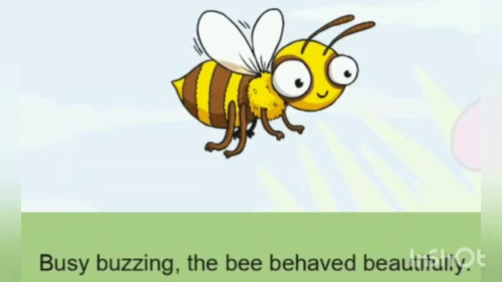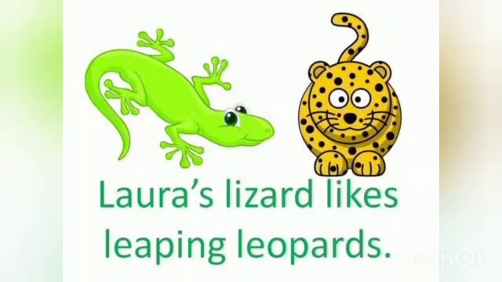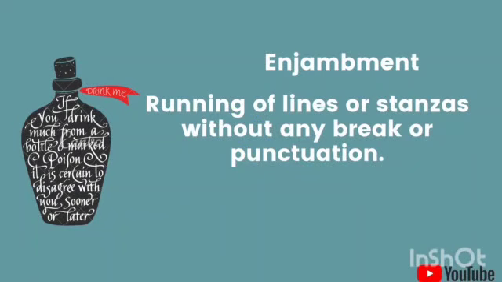The next sentence, Laura's lizard likes leaping leopards. Again the sound of l is being repeated, and obviously l is also a consonant, and sh was also a consonant, and then the other one, that was b, was also a consonant. So by far, alliteration is the easiest literary device not only to identify but also to understand. With this, let's jump on to the next literary device, and that is enjambment.